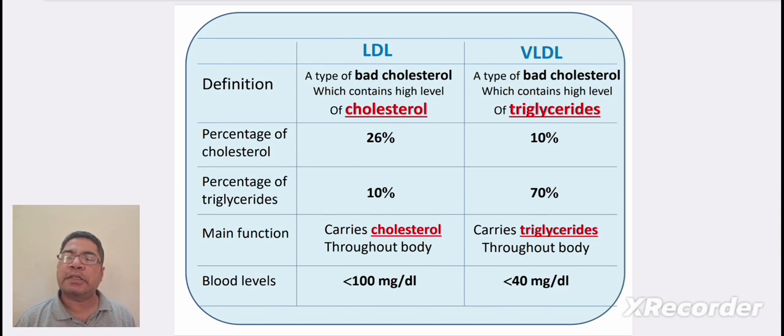Percentage of triglycerides in LDL is 10%, whereas in VLDL it is 70%. Main function of LDL is it carries cholesterol throughout the body, whereas main function of VLDL is carrying triglycerides throughout the body. Blood concentration of LDL is less than 100 mg per deciliter, whereas of the VLDL it is less than 40 mg per deciliter.